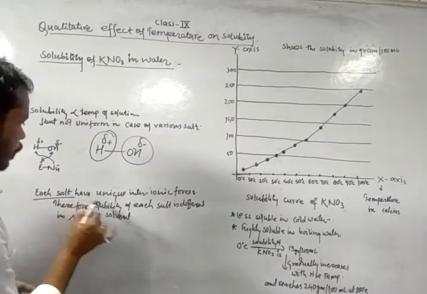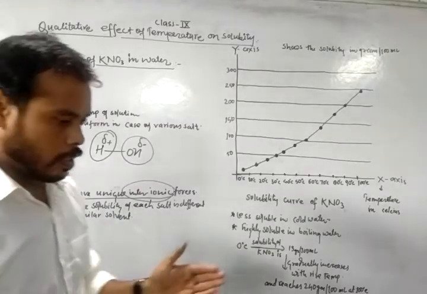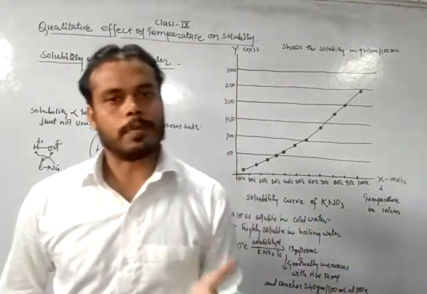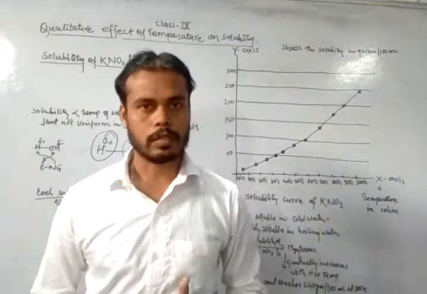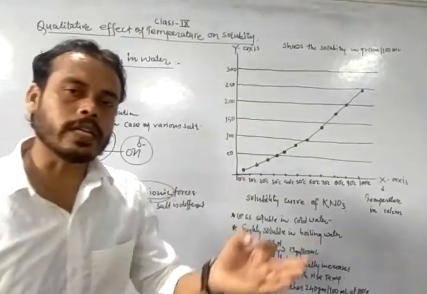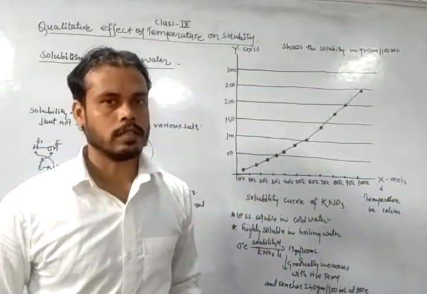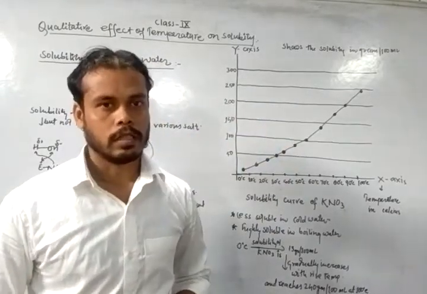Different kinds of salt have different interionic forces. Due to this, the solubility of each salt is different in the same kind of solvent.